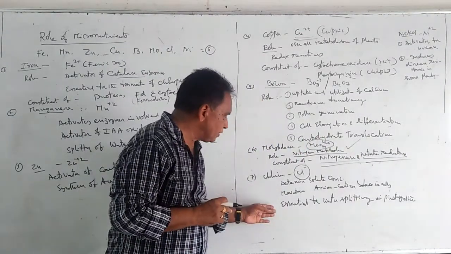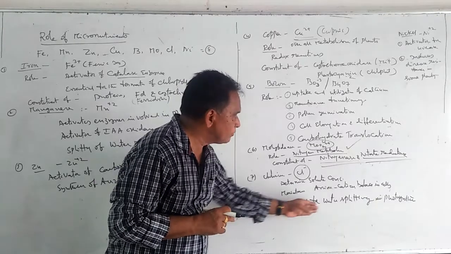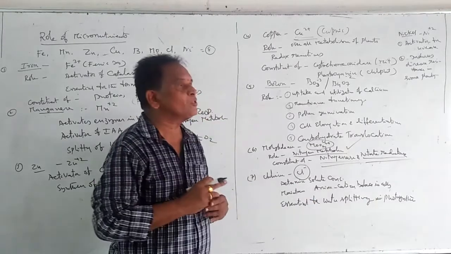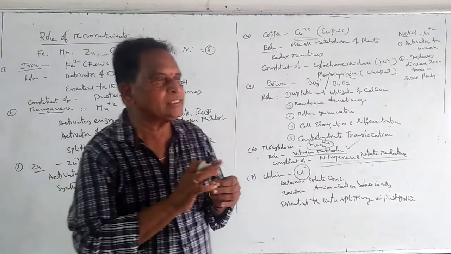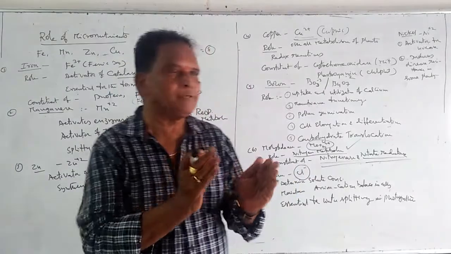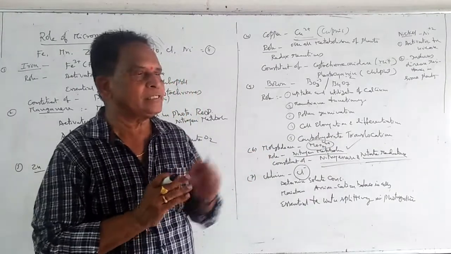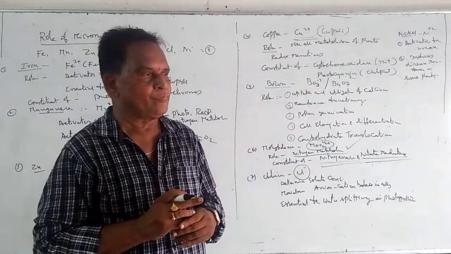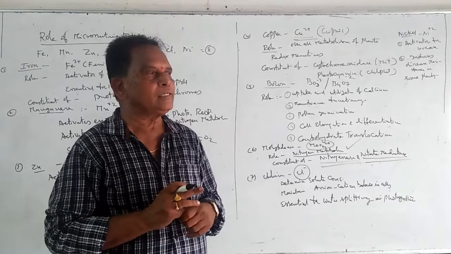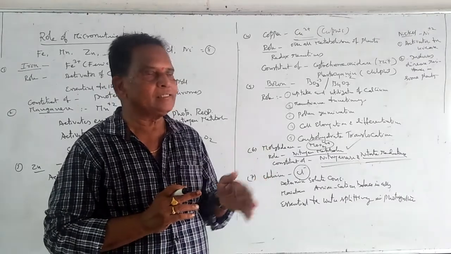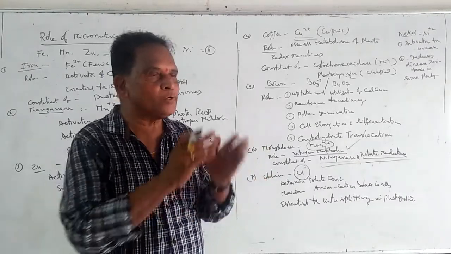And the third important function is chlorine is essential for water splitting in photosynthesis. Food material is prepared in photosynthesis, as you all know. Another important function of photosynthesis is liberation of oxygen. Oxygen gas is released outside. For the liberation of this oxygen, the water molecules have to undergo splitting.